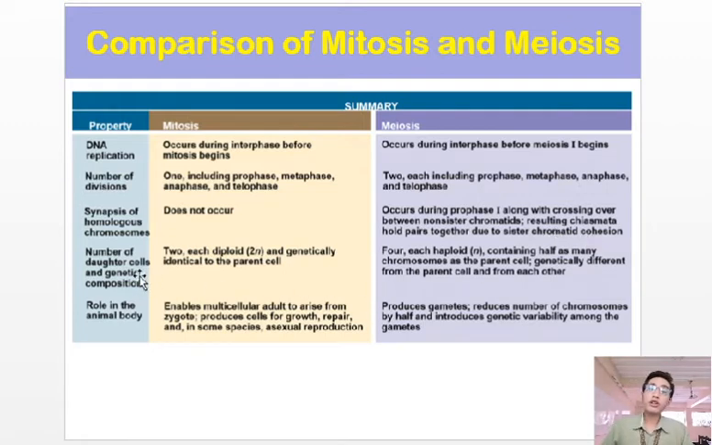For the number of daughter cells and genetic composition, for mitosis, there are two daughter cells produced at the end of the process. And the two daughter cells are all diploid, and they are genetically identical to the parent cell. It means that they received the exact number of genetic material, same with the parent cell.